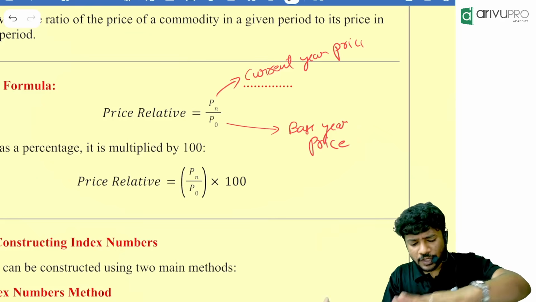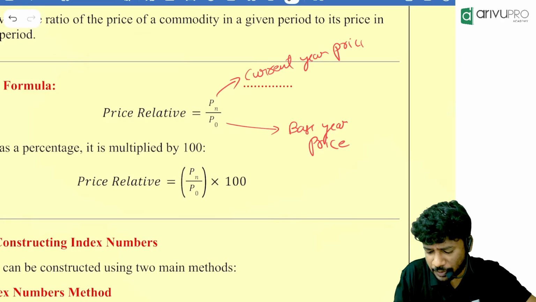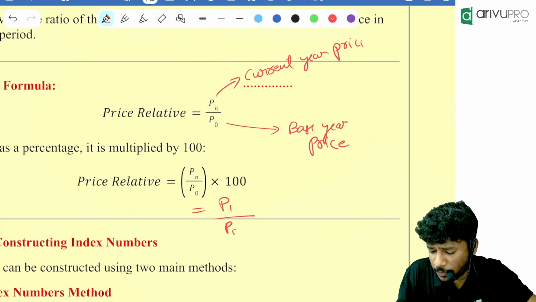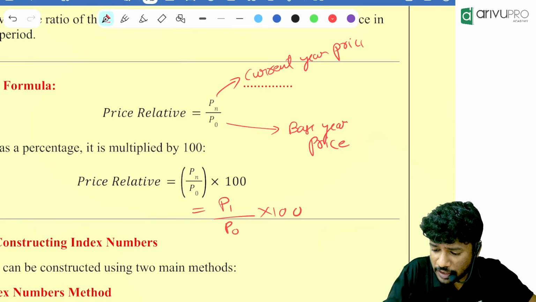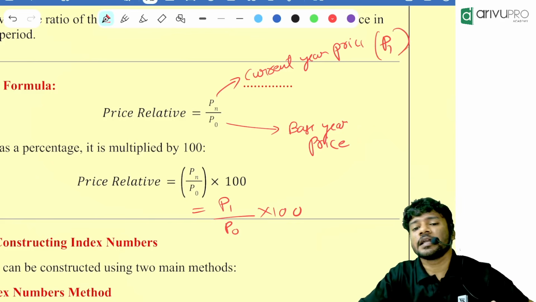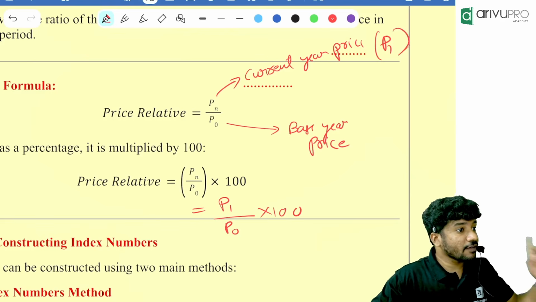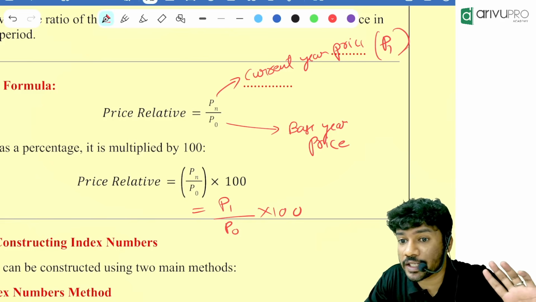Now, what is the equation for price relative in percentage? Pn divided by P0. Somewhere you will write it like this also: P1 divided by P0 into 100, where P1 is nothing but current year price and P0 is base year price. I hope that everyone understood this without any doubt.